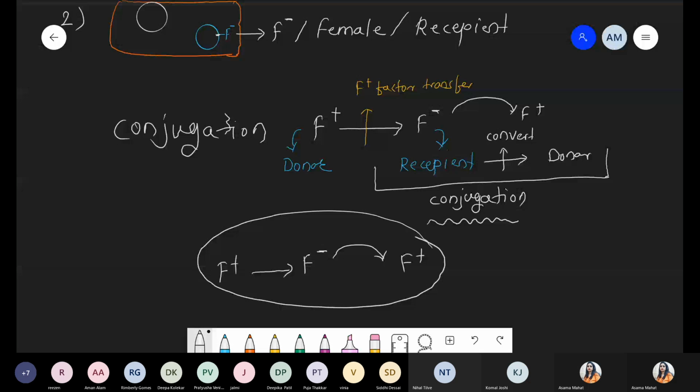हाँ, F plus remains as a donor, definitely. F plus remains as a donor, but उसने क्या किया? When he donates its fertility factor, ultimately F minus also becomes a donor. Yes or no? Recipient donor बना because it achieved this fertility factor. Okay, so it just transfers the fertility factor from one bacteria to another bacteria. It depends upon the surrounding area. अगर surrounding में F plus present है, definitely it can donate. But if in the surrounding area all the bacteria have F minus, there is no conjugation process. Simple.